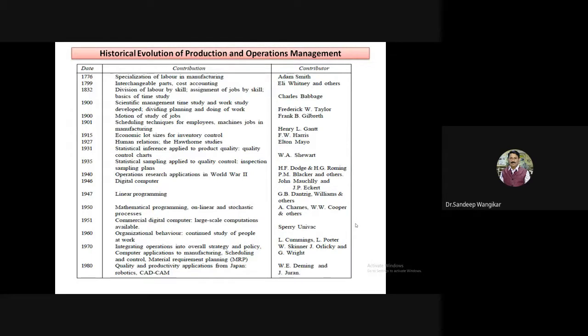In process, you have started the job, first operation is over, but it is not completed. So how many are in process from start to end? In process inventory. And final product inventory, you have manufactured the product, now your 1000 motorbikes are ready